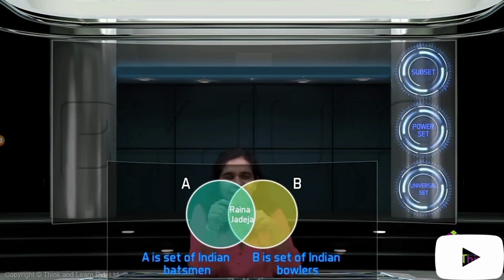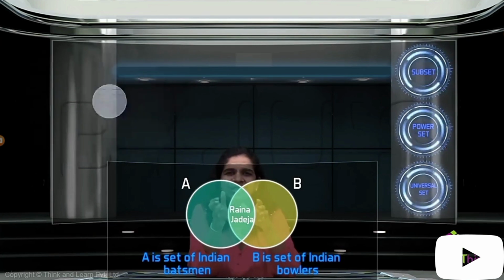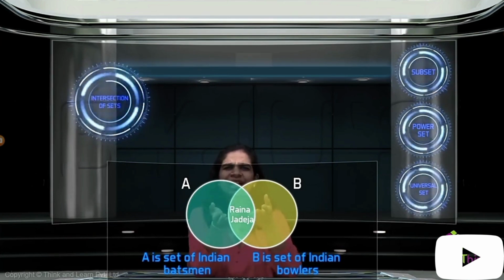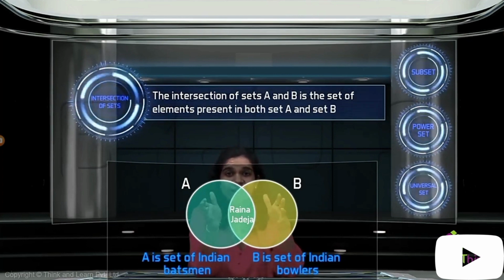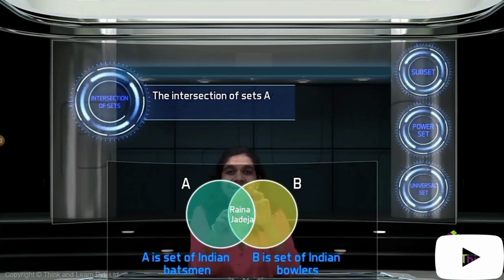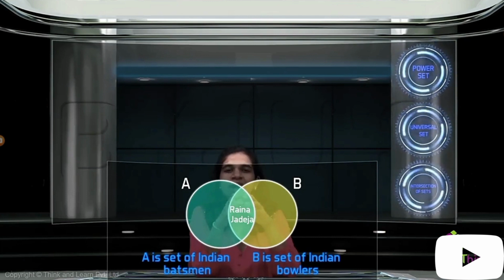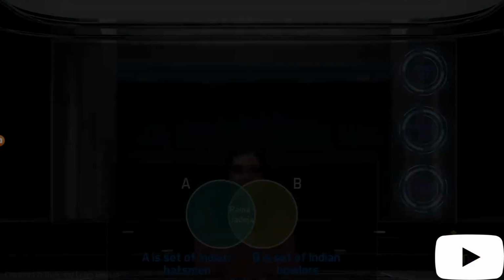Such a set, this part in between, is called the intersection. It means exactly what the simple English word intersection means, right? Where both the sets combine. So these sets are not subsets of each other, but there is some overlap between them. There are some people who belong to both set A and set B. That would be all-rounders in this particular case. So this highlighted part in the center is nothing but the intersection. This is called the intersection of the two sets.